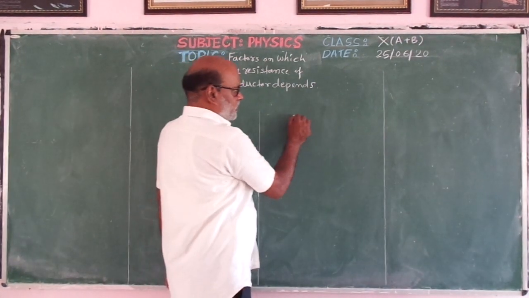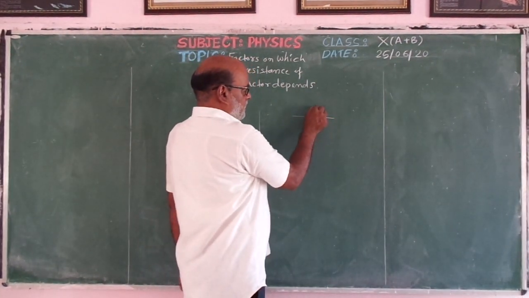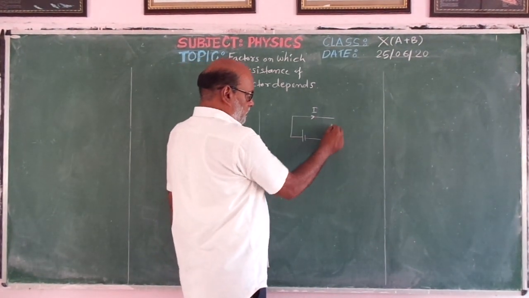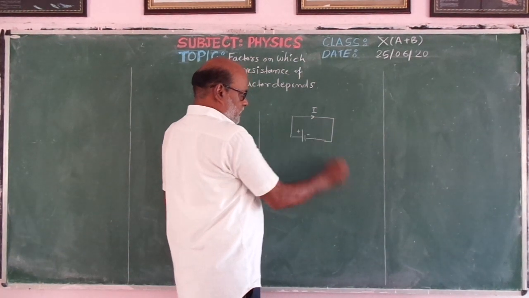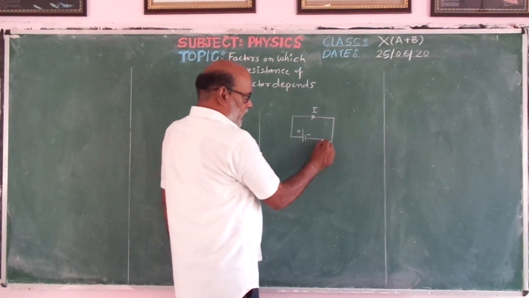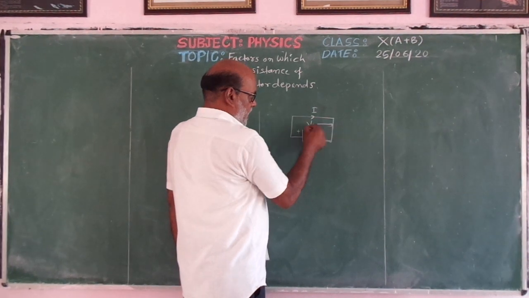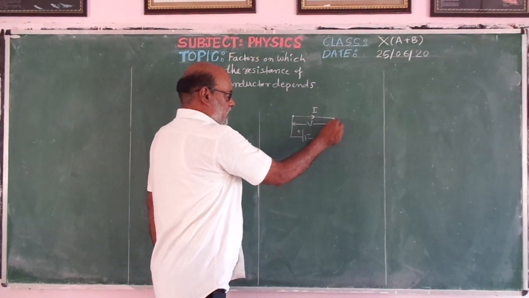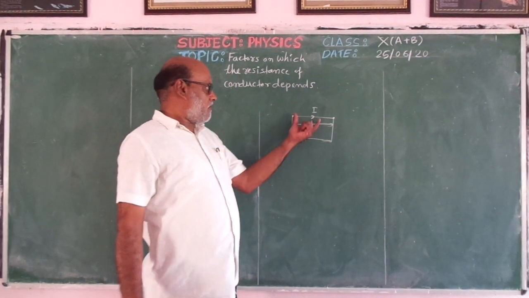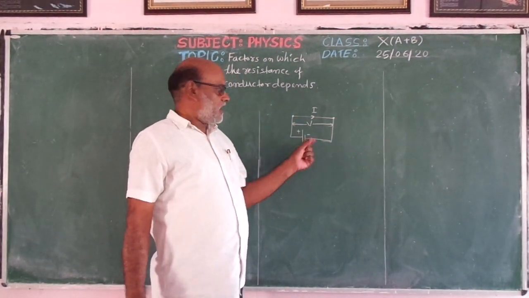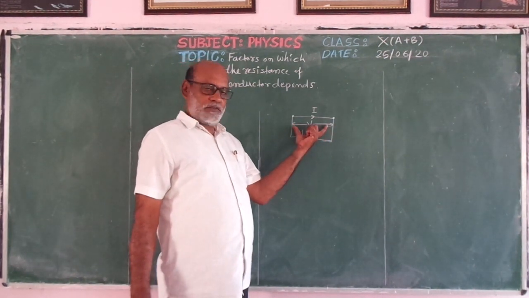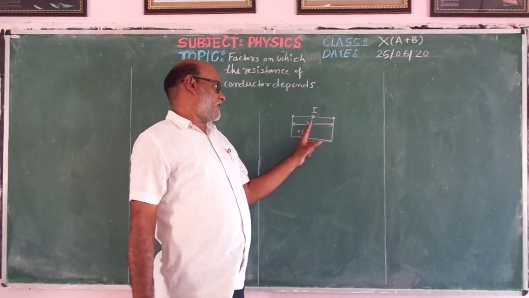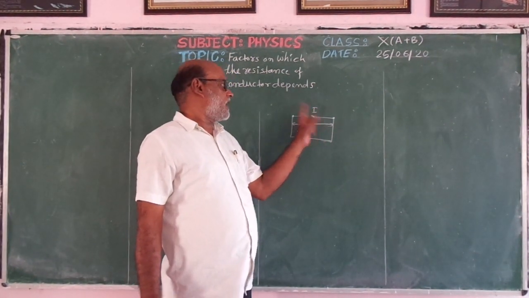Last time we saw, if I consider a conductor and some current is flowing in it, to make the current flow we have to connect this conductor to a battery. This is the positive terminal, this is the negative terminal. When we connect it to the battery, it creates a potential difference. V is the potential difference across the ends of the conductor, and due to that potential difference V, current I is flowing.